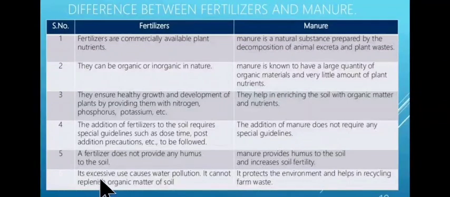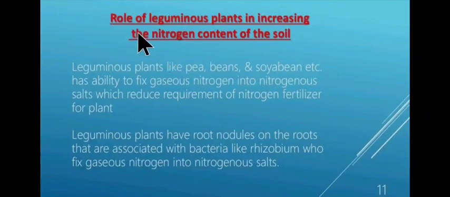Excessive use of fertilizers causes water pollution and it cannot replenish organic matter of the soil, whereas manure protects the environment and helps in recycling farm waste. Now let's study about the role of leguminous plants in increasing the nitrogen content of the soil.